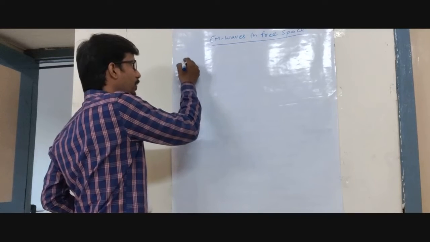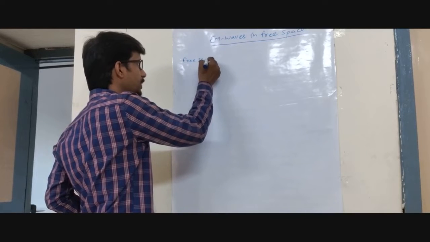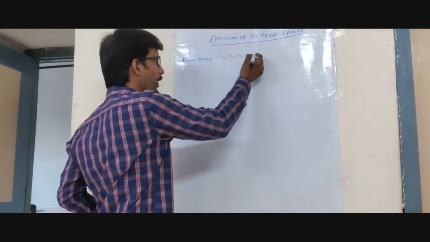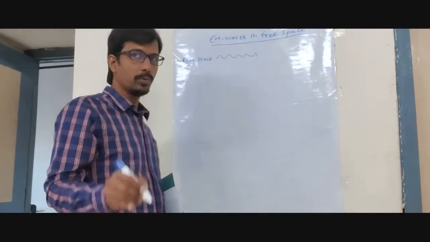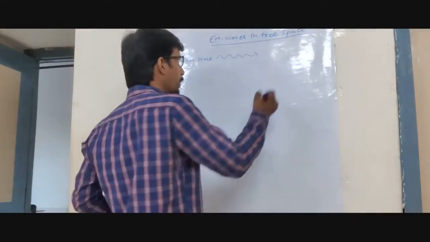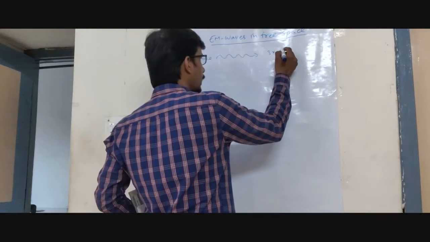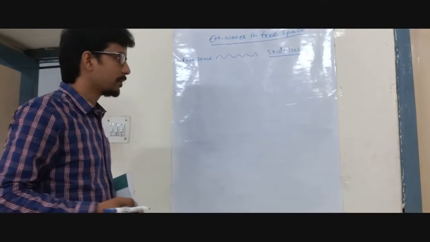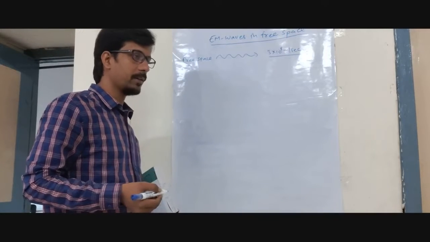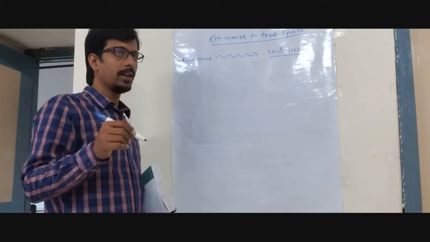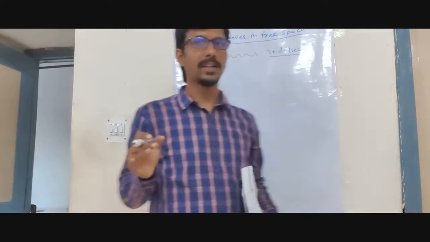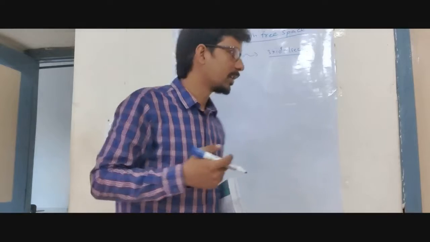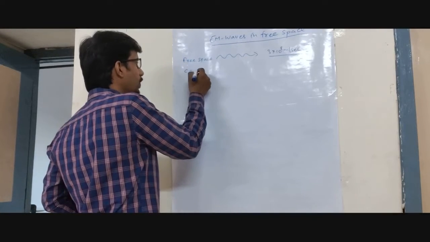And at the end, in free space, we will see how the wave propagates, and we should prove that its velocity equals about 3 into 10 power 8 meter per second. That is the velocity of light, the distance light travels in 1 second in any medium. Before that, people thought only of electromagnetic waves, and light was not considered an electromagnetic wave; the velocity of light was just calculated generally. We very well know C equals V by lambda.